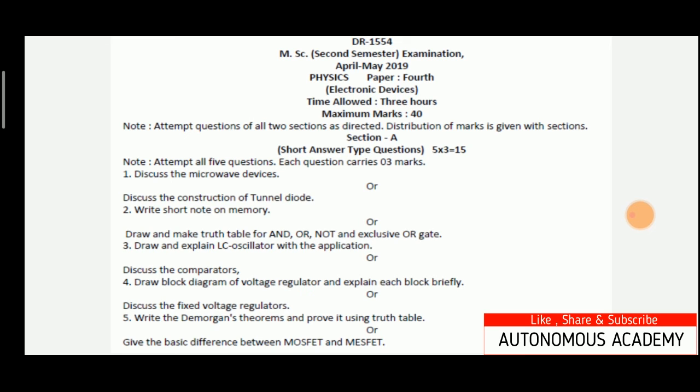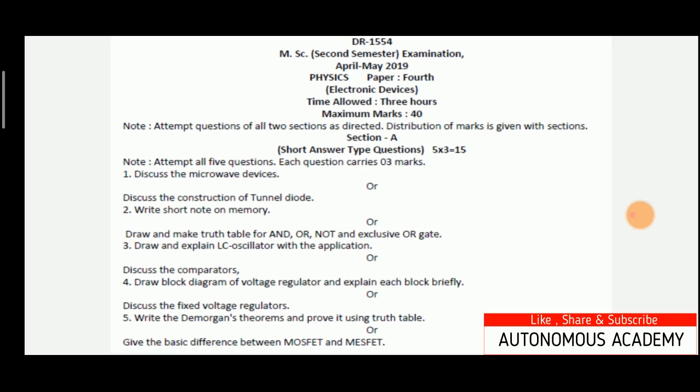Voltage regulators are generally classified in two categories, a fixed voltage regulator and the adjustable voltage regulator. And in the optional question we have asked to discuss the fixed voltage regulator. So the function of a fixed voltage regulator is to produce the fixed value of DC voltage.